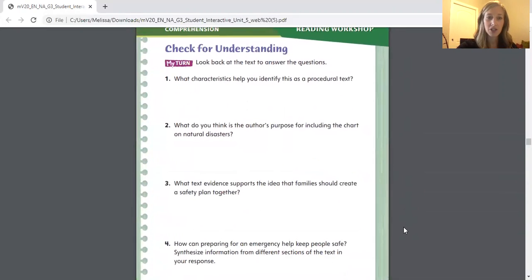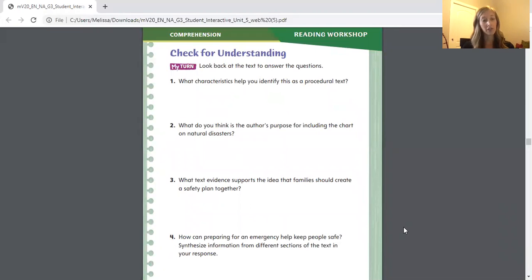On page 521, we have our check for understanding, which is our comprehension questions. Remember, you can always look back at the text to help you answer the questions. And I've also written down a couple page numbers for you to refer to. So if you need help, always go back to the text.